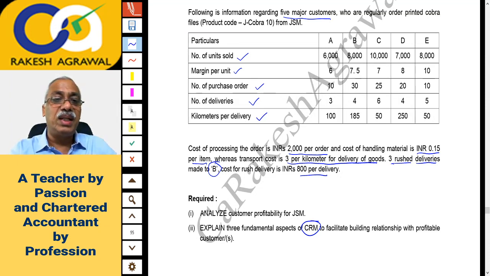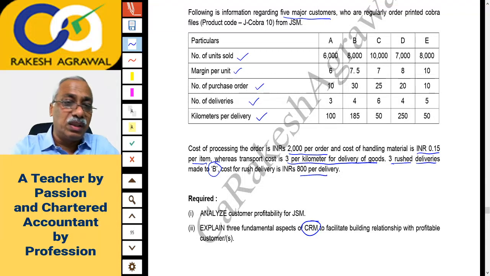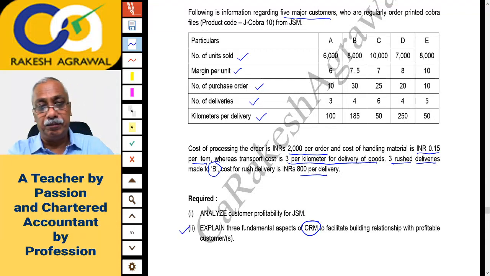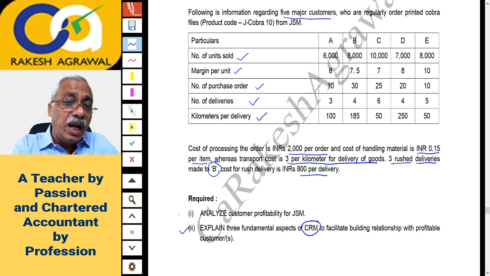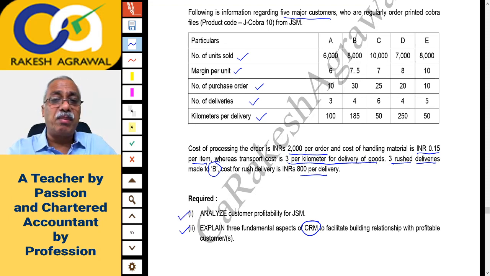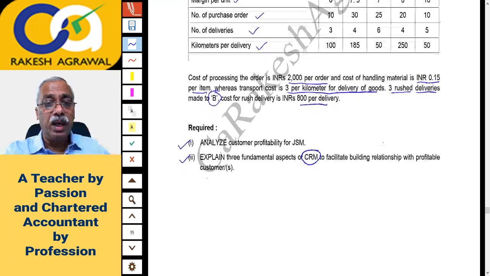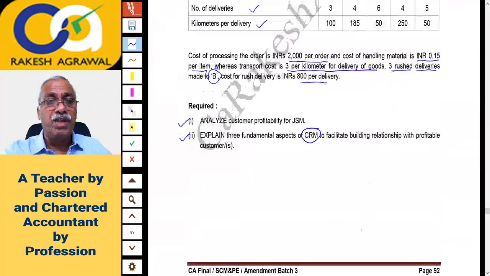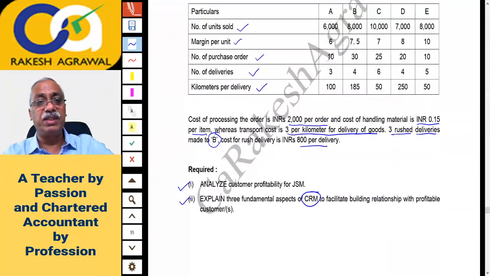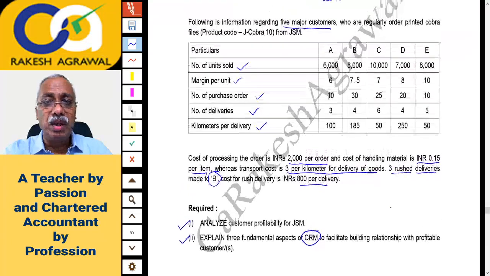So you'll again notice that one is practical question, one is theory question. Now second part is a theory question. How you will build the relationship with the profitable customer. And first part, analyzing customer profitability, involves certain working. Are there more questions? No. Only 2 questions. So naturally we'll discuss first part of the question. Second part is a theory one. I'll discuss it from here only.